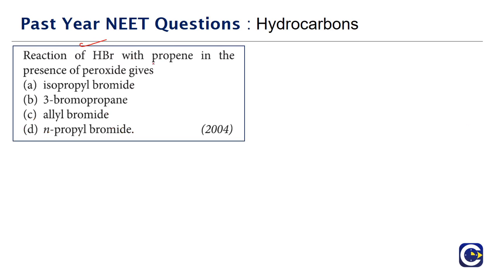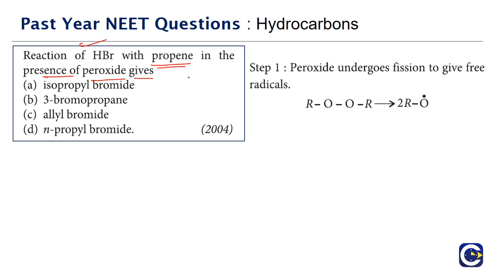Reaction of HBr with propene in the presence of peroxide gives. So we need to find out what will be the reaction of HBr with propene in the presence of peroxide. So here we'll just quickly take a look at what is the mechanism that follows. We know that we will be getting the anti-Markovnikov product. Okay, so we have a peroxide.